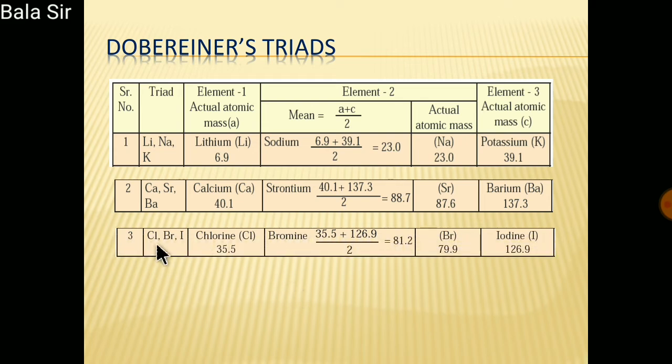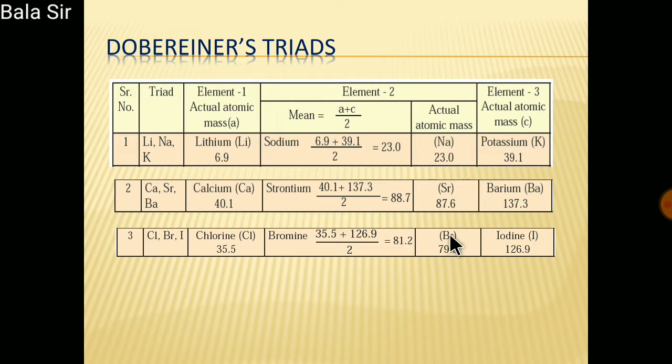Another example, he took chlorine and iodine. Chlorine, Cl, is 35.5, iodine is 126.9. He took the mean of chlorine and iodine and found 81.2 as the mean, but he wanted an element with properties similar to chlorine and iodine.